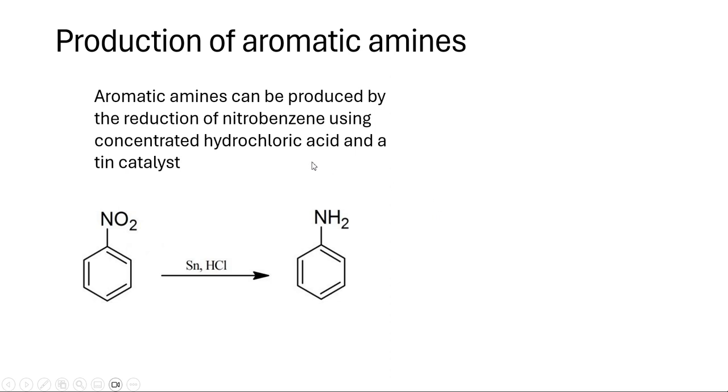Production of aromatic amines. Aromatic amines can be produced by the reduction of nitrobenzene using concentrated hydrochloric acid and a tin catalyst. So you use tin and hydrochloric acid, and you go from NO2 nitrobenzene into an amino aromatic compound.